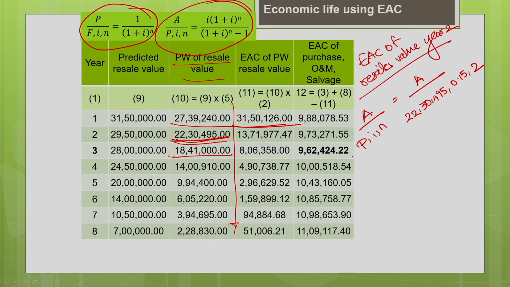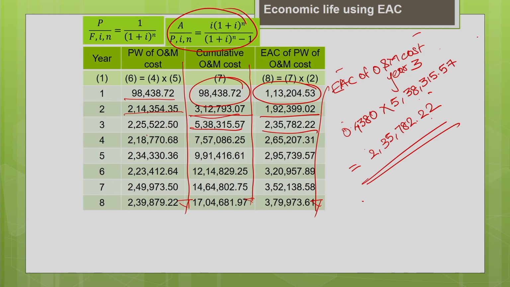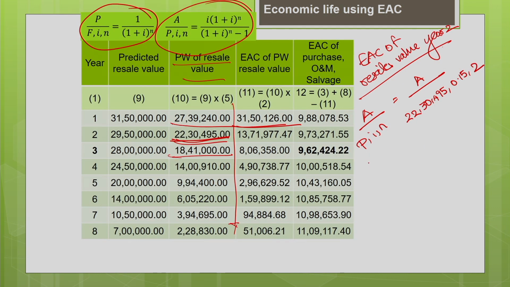So, now we find the factor, already we have determined the factor, factor is nothing but 0.6151. Okay. So, 0.6151 is a factor, multiplied by 22 lakh 30,495. So, this gives me the equivalent annual cost of the resale value as 13 lakh 71,977.47.